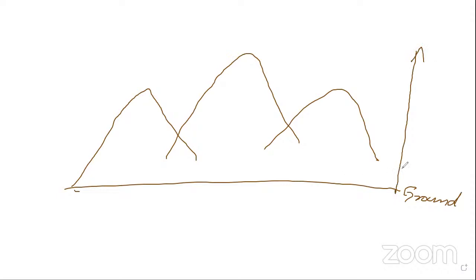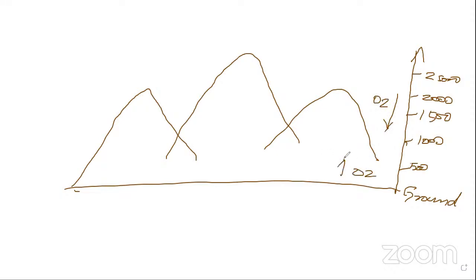Okay, altitude. Here you can mark the angle like this, in meters, whether it may be 500, 1,000, 1,500, 2,000, and also 2,500. So when the altitude is increasing, what happened? The oxygen level, what happened? It decreases. At lower altitude, the oxygen content will be very high in nature. When the altitude increases, automatically the oxygen concentration will be very less in nature. That condition is called hypoxemia.